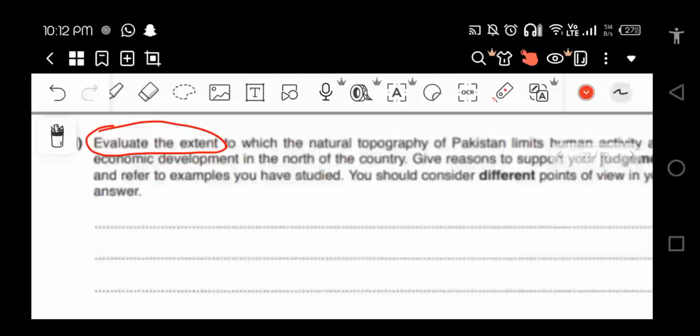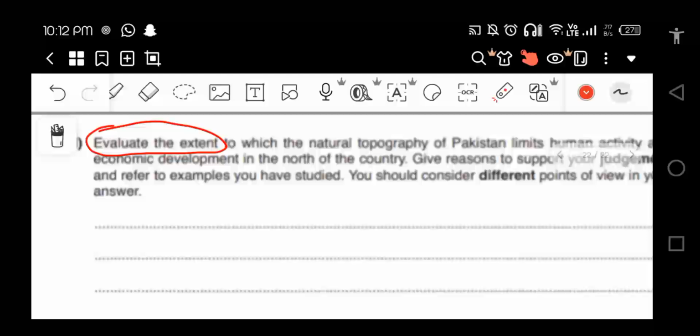All this stuff comes under the topographical features, right? Topography means the features of land. They're asking how the topographical features of the northern mountains limit human activity. How do they stop our economic activities? What are economic activities? Like making roads, making shops, or making malls and stuff like that. Roads, networks, etc. Why do they limit us? Why aren't we able to make such things over there?